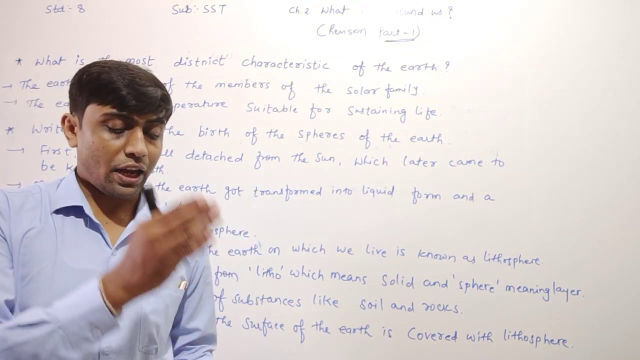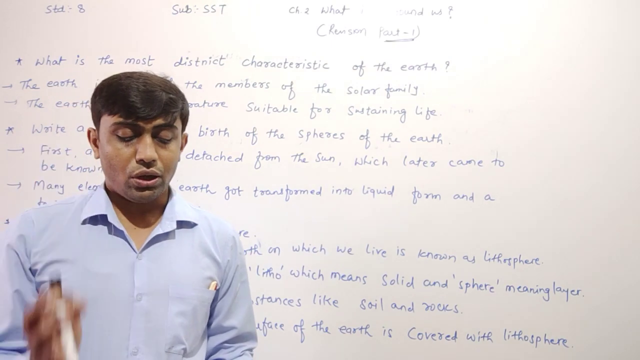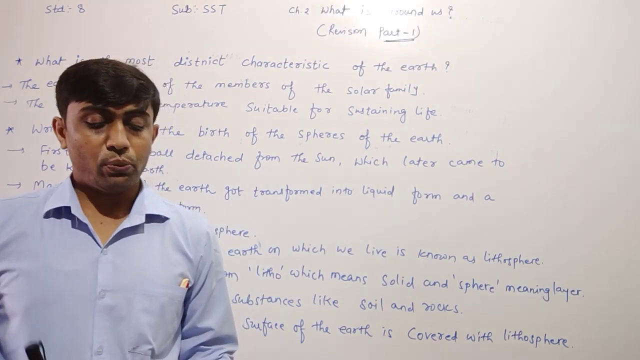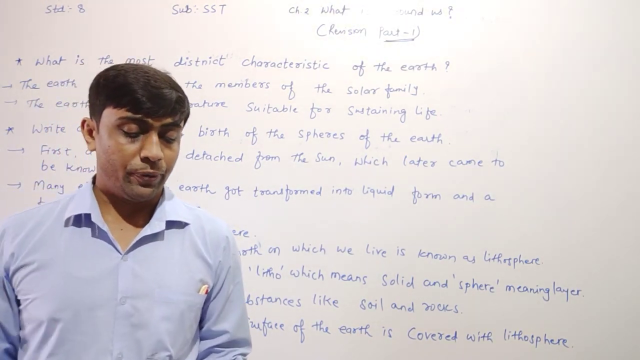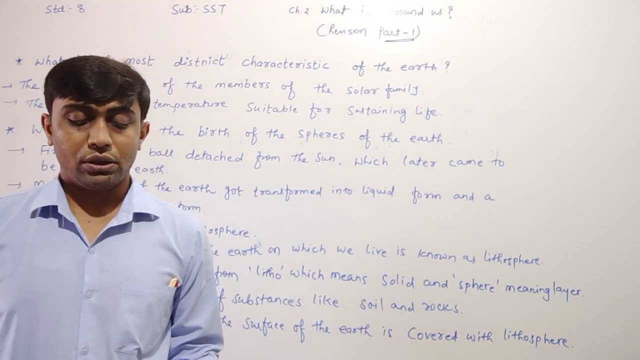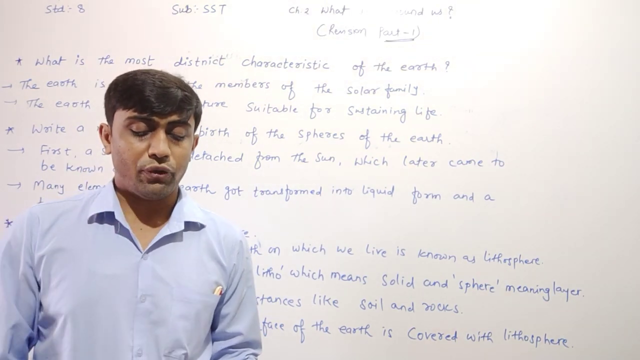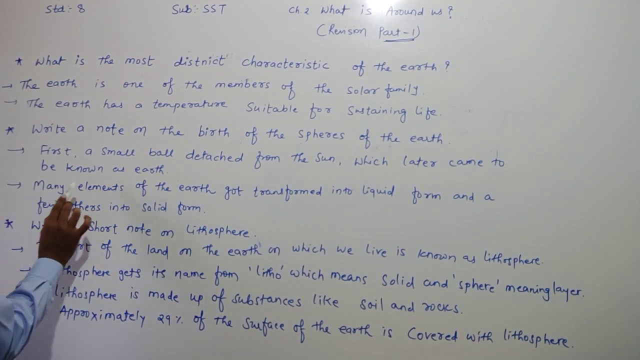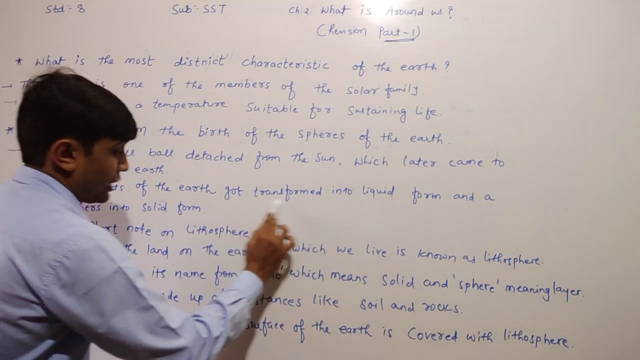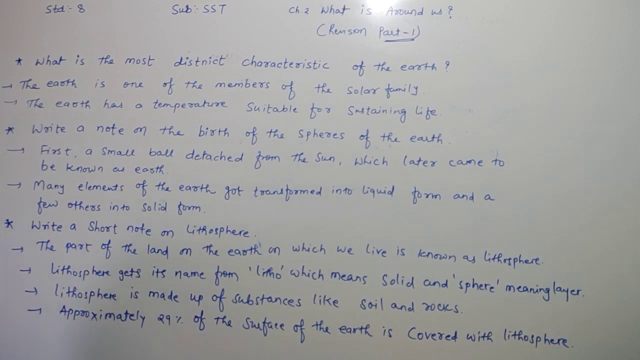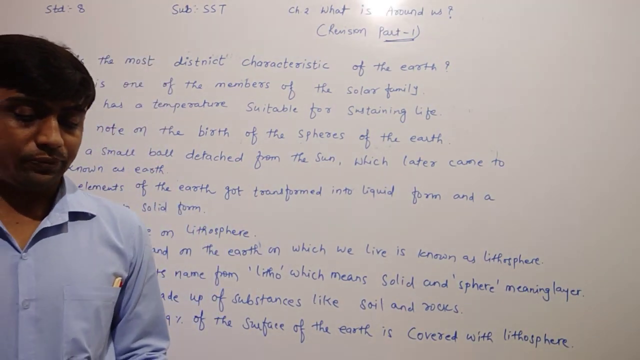Thus, at the time of its origin, the earth was in the form of a fireball. Slowly, this fireball started cooling down. At this time, many elements of the earth got transformed into the liquid form and a few others into the solid form. What happened, dear children? With the passage of time, many elements of the earth transformed into the liquid form, and a few others into the solid form.